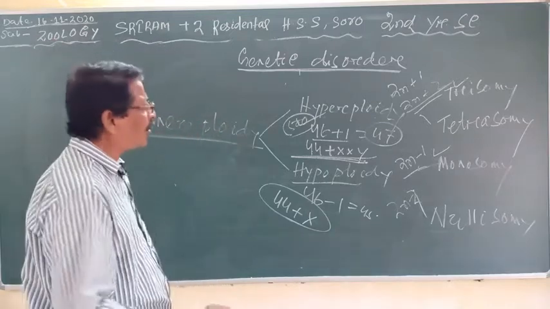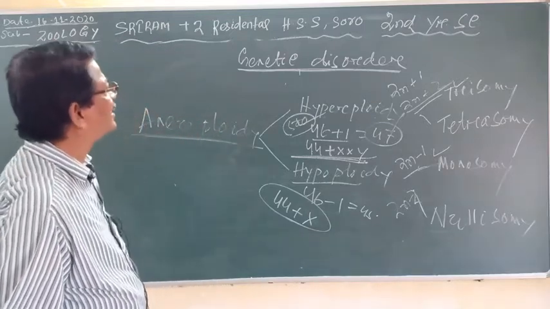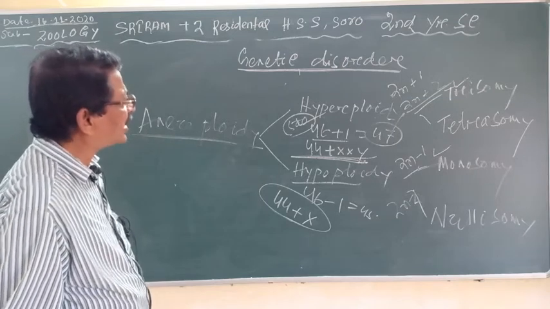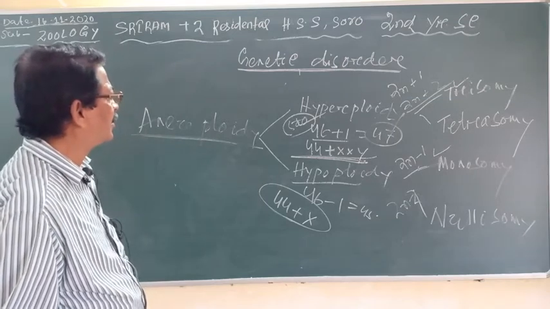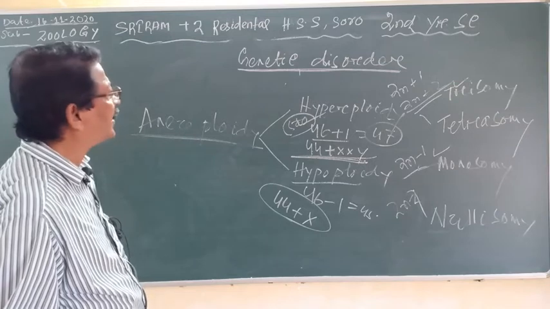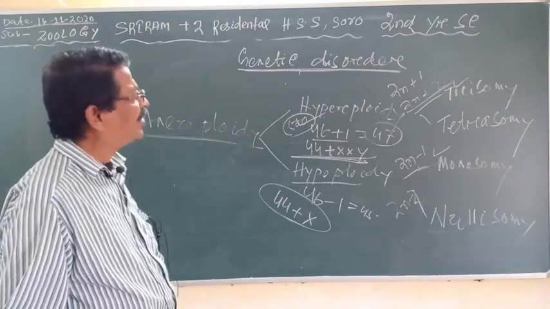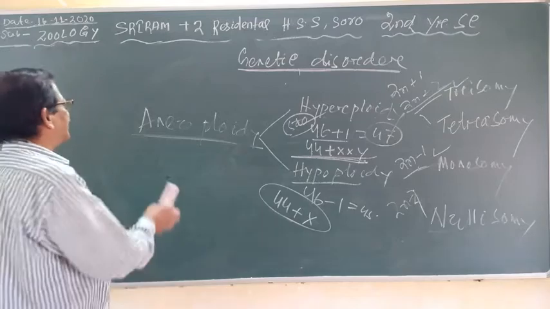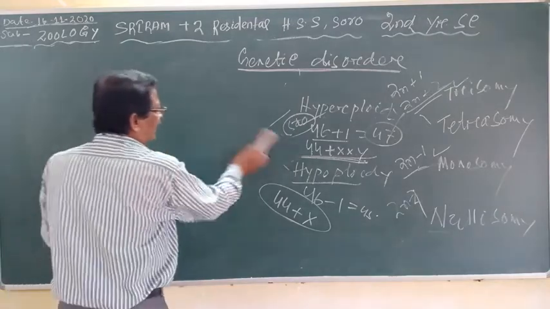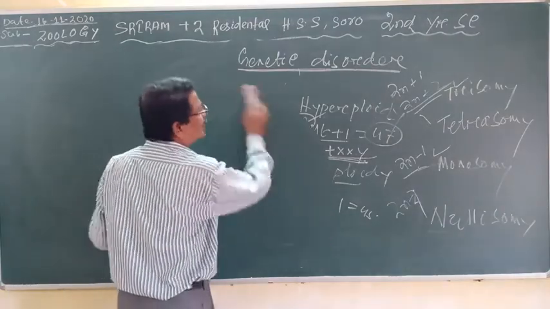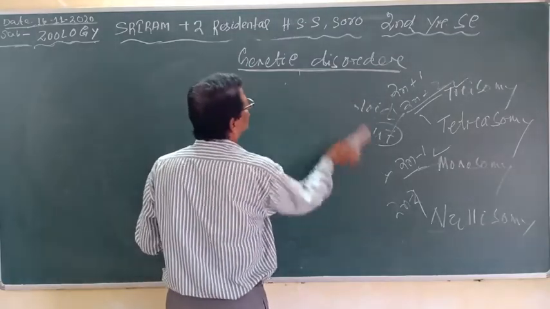So this is all about the sex chromosomal disorders under the chromosomal disorders, which I have already described previously. Then the last portion in your course is called Down syndrome.